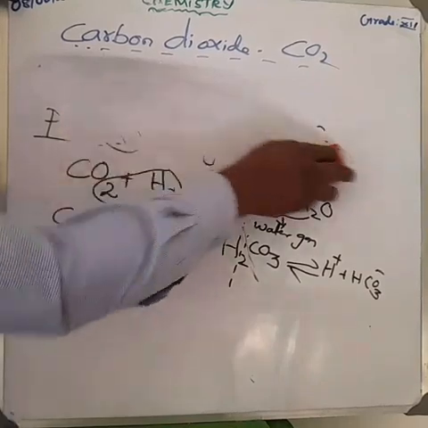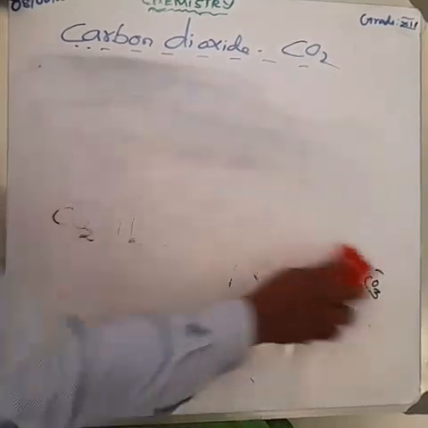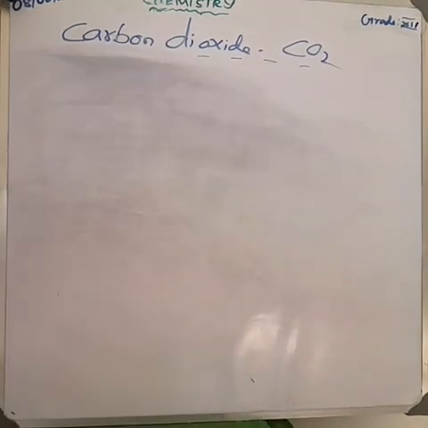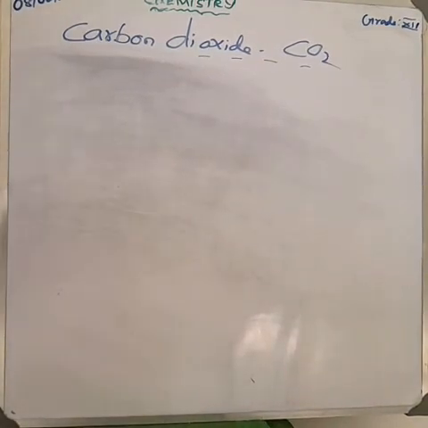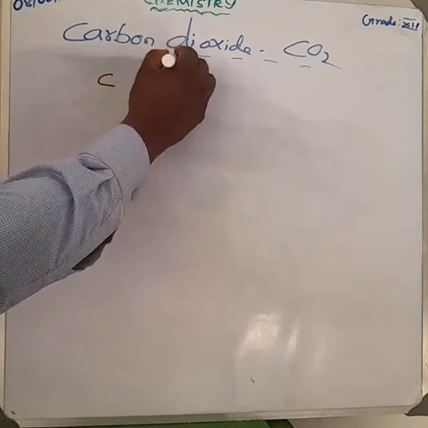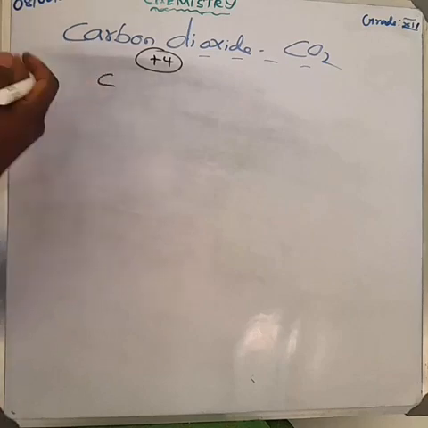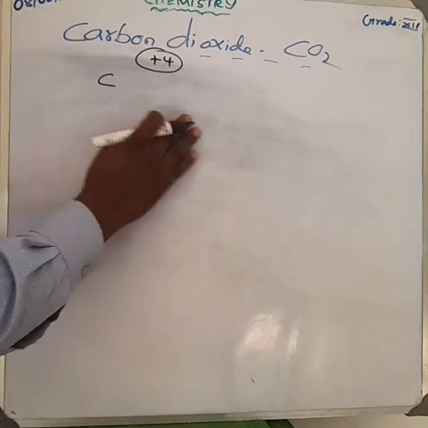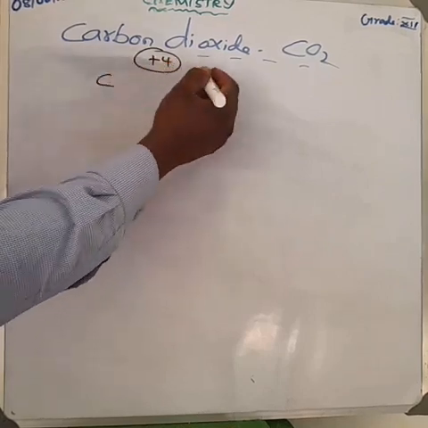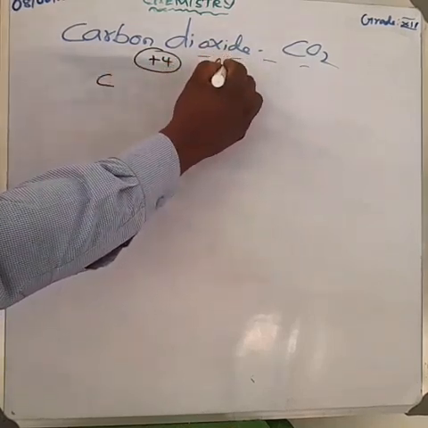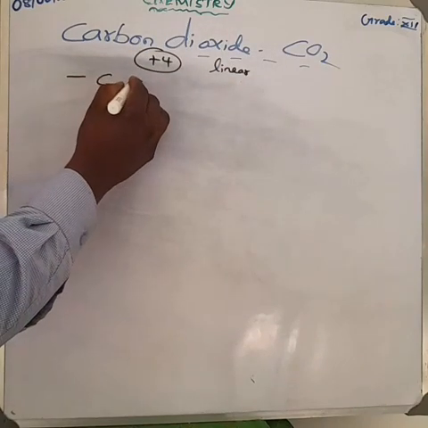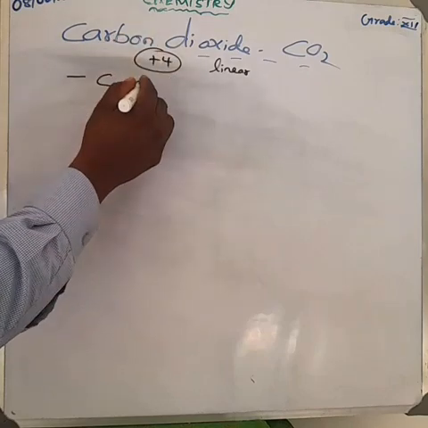Next, the structure of carbon dioxide. Yesterday we learned about the structure of carbon monoxide. Now we are learning the structure of carbon dioxide. The oxidation state of carbon is +4. Don't forget, that's one of the important questions. Carbon dioxide has a linear structure, with equal bond distance for the carbon and oxygen bonds.